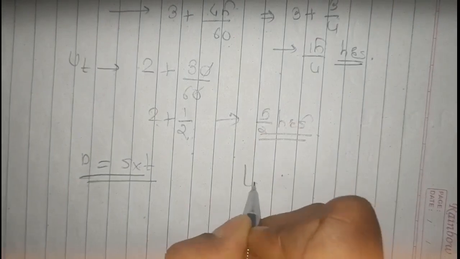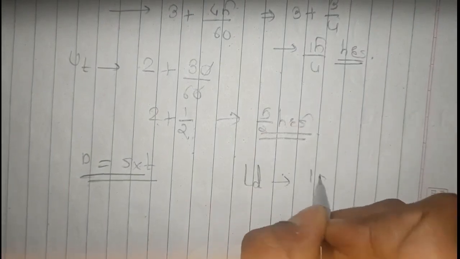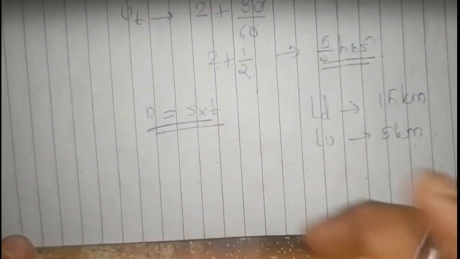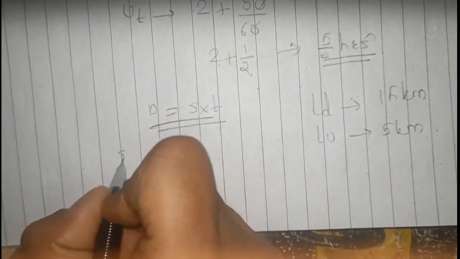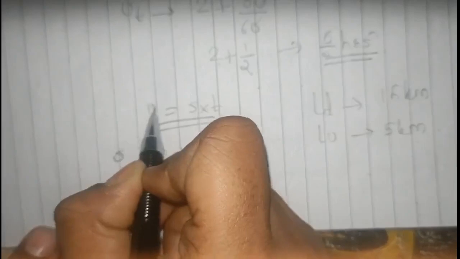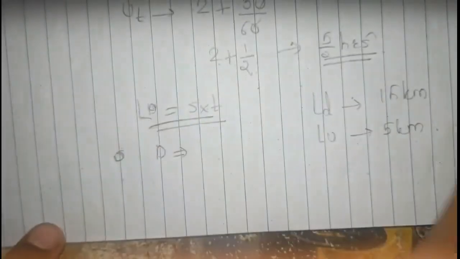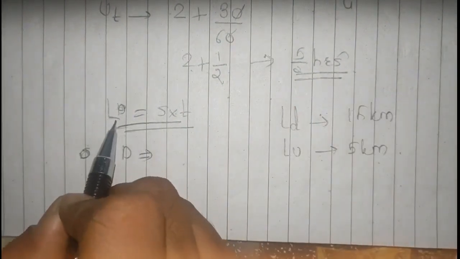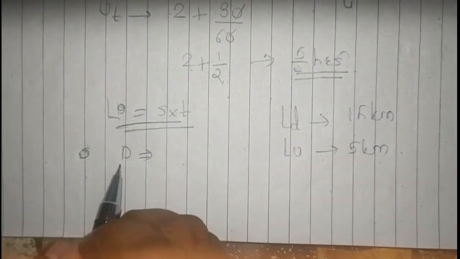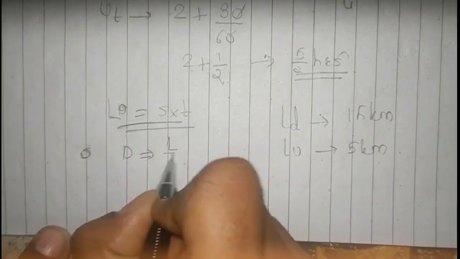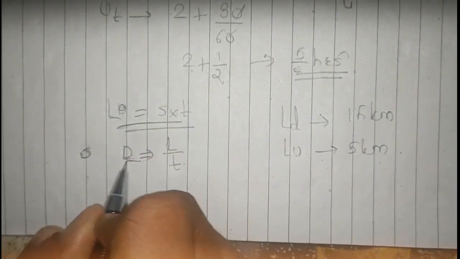So length downstream is 15 km, and length upstream is 5 km. From the formula distance equals speed into time, we can get our speed. To make sure we are not confused between the distance and the downstream speed, we will mention our distance as L here. So this is D, our downstream speed, which would be equal to L upon T.